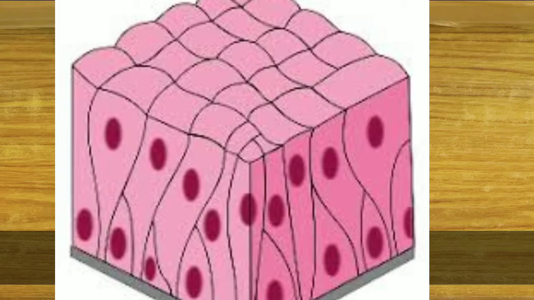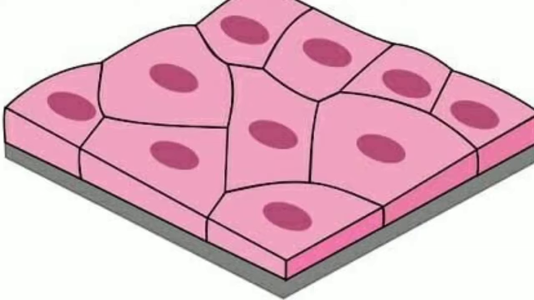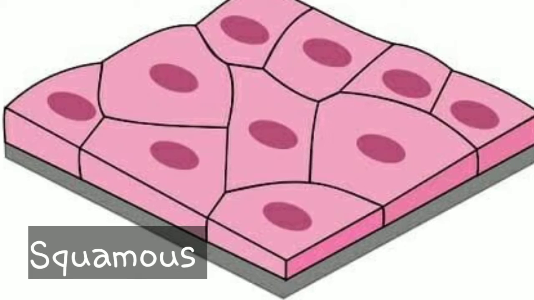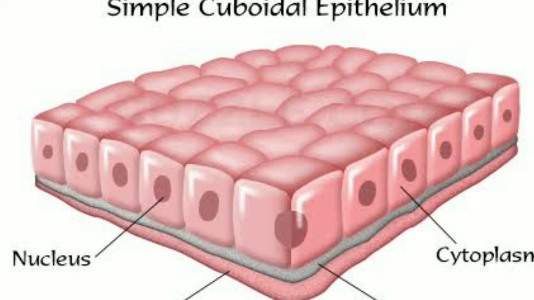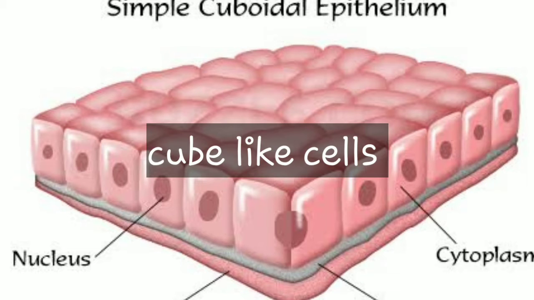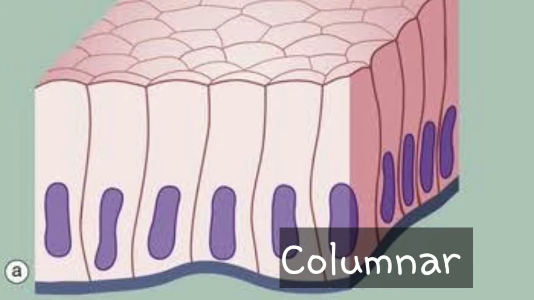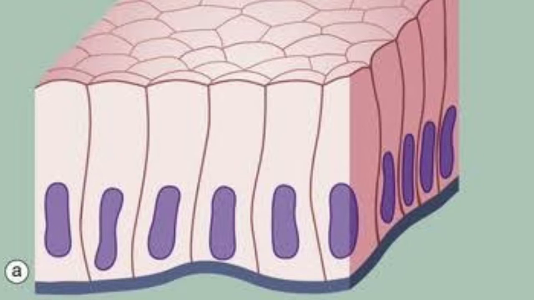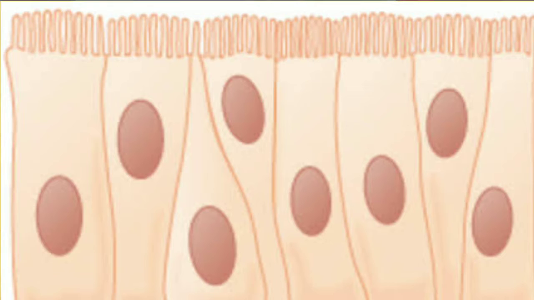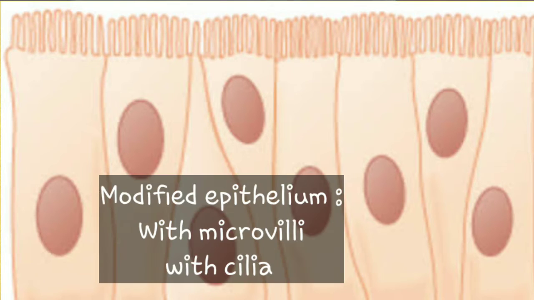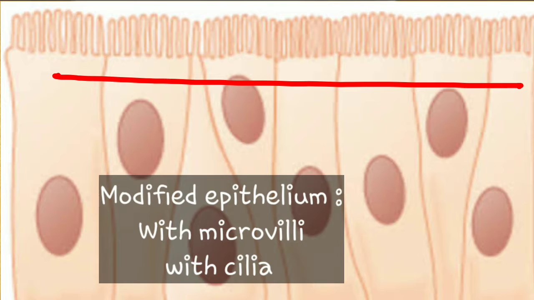The simple epithelium can be classified on the basis of shapes of cells as squamous if it has flat cells, cuboidal if it has cuboidal, tube-like cells, and columnar if it has column-like elongated cells. Then we also discussed in last lecture that epithelium can be modified, like it can bear the microvilli which are finger-like projections, or it can bear the cilia which are hair-like structures.